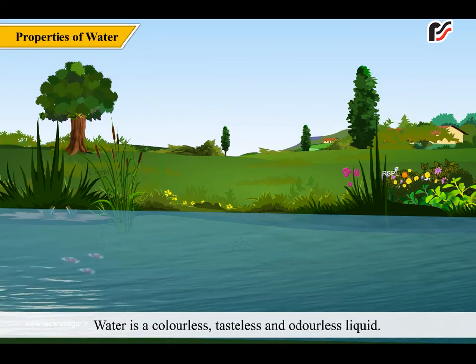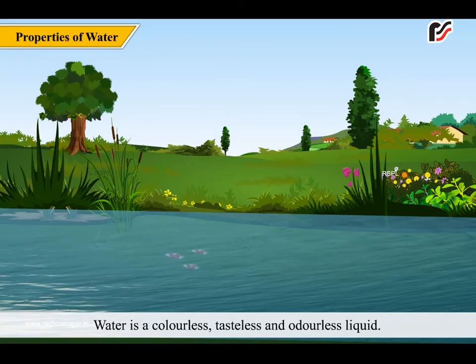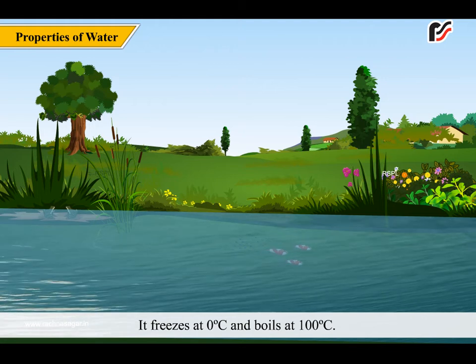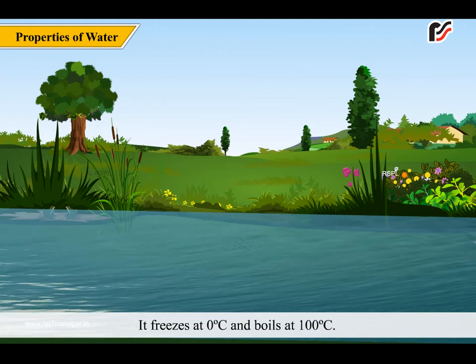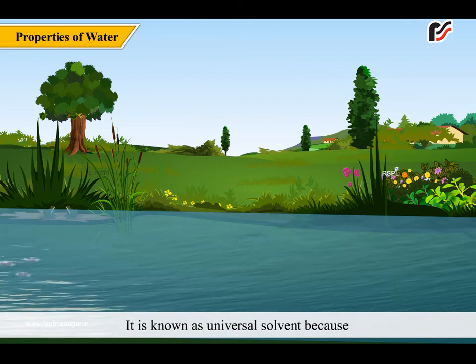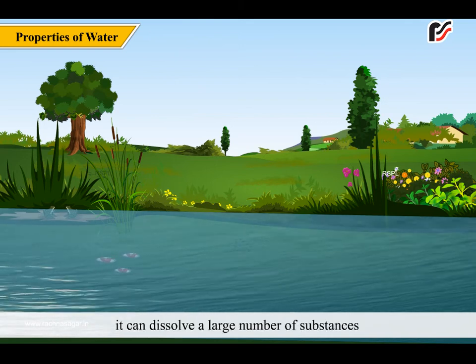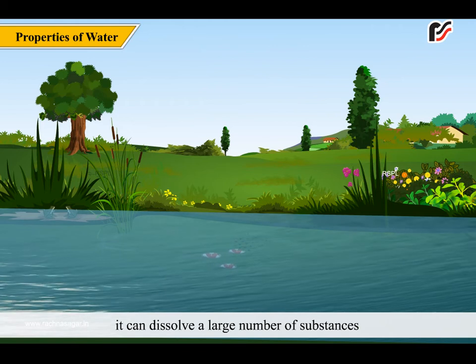Water is a colorless, tasteless and odorless liquid. It freezes at 0 degrees Celsius and boils at 100 degrees Celsius. It is known as universal solvent because it can dissolve a large number of substances.